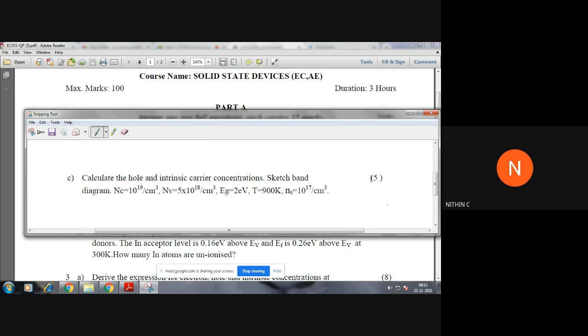The values you need to find are the intrinsic carrier concentration, that is Ni, and the Hall value, that is P0. These two things you need to find. The expressions that we have written in that paper can be utilized. Just try to do this.